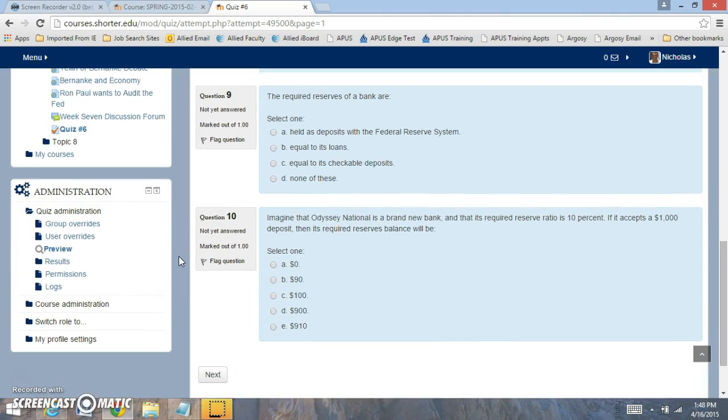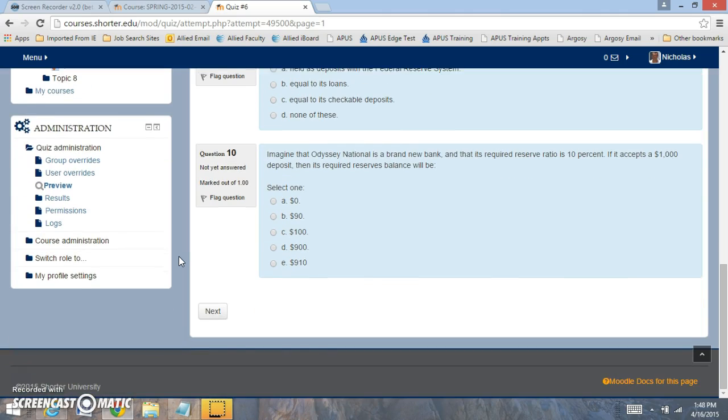The required reserve ratio of a bank, who decides that? And who holds it? Another bank, its required reserve ratio is 10%. It accepts $1,000. What will be the balance? What will they have to hold at the bank, and what can they loan out?